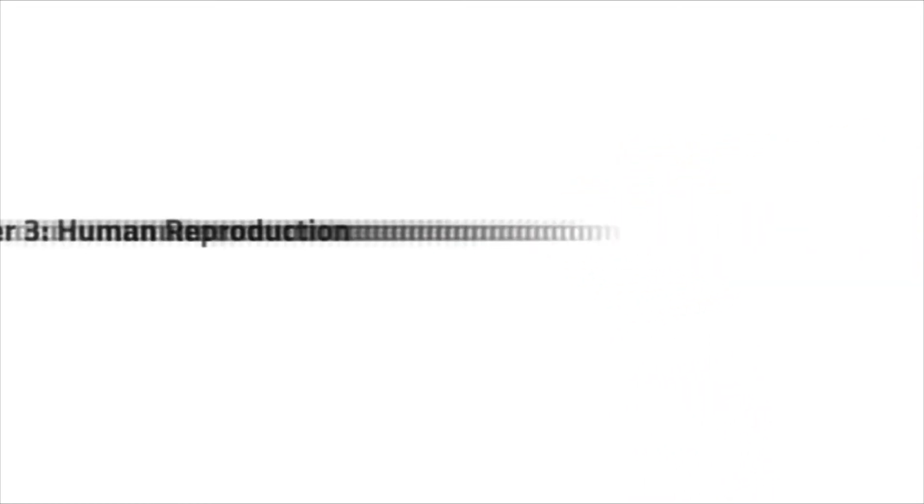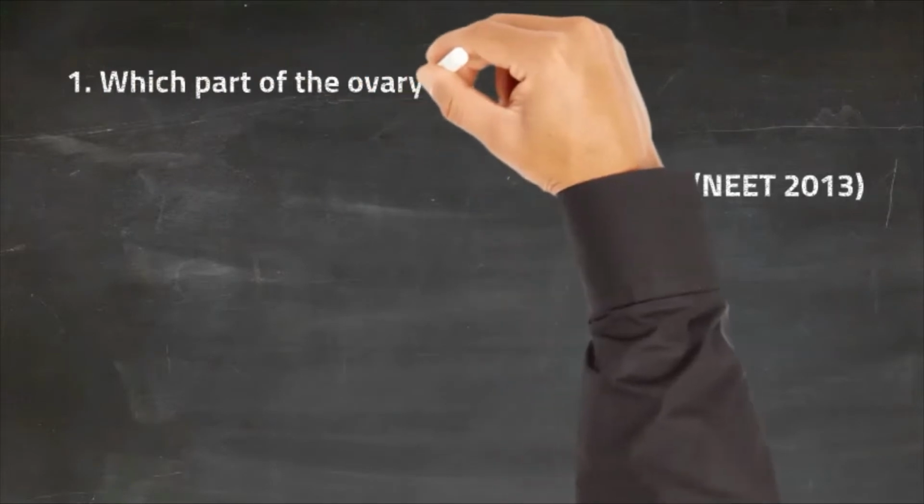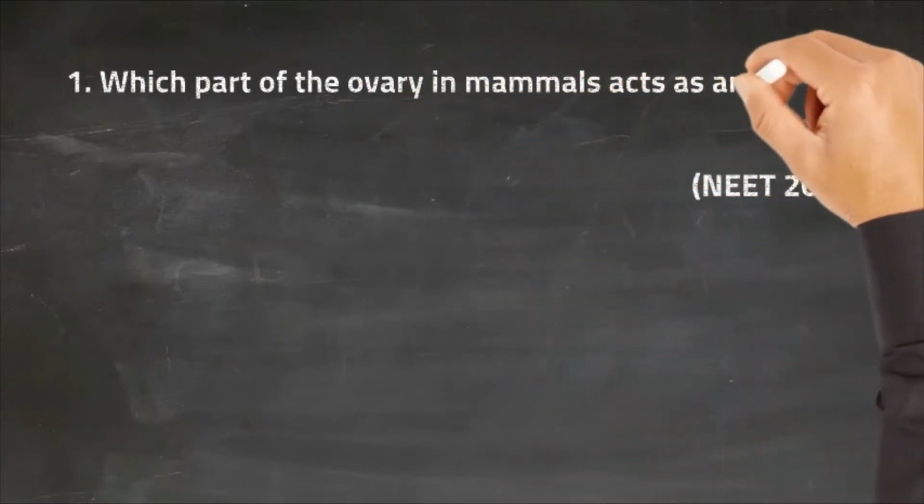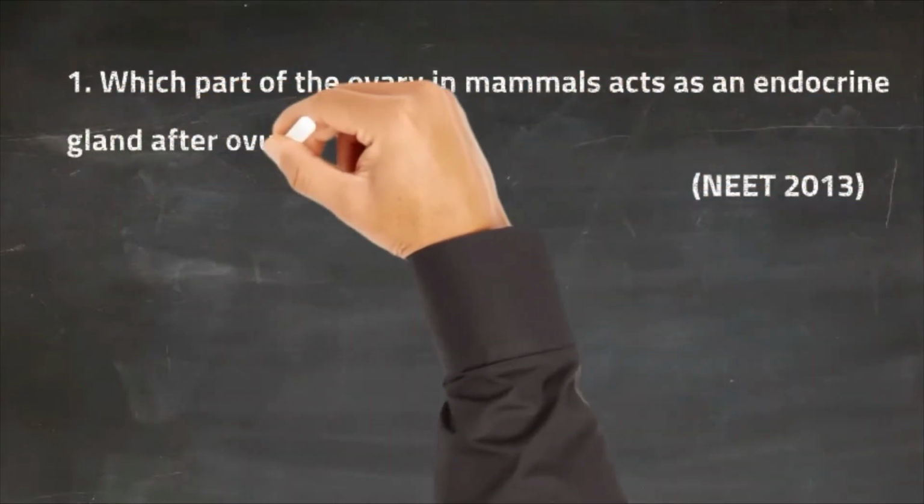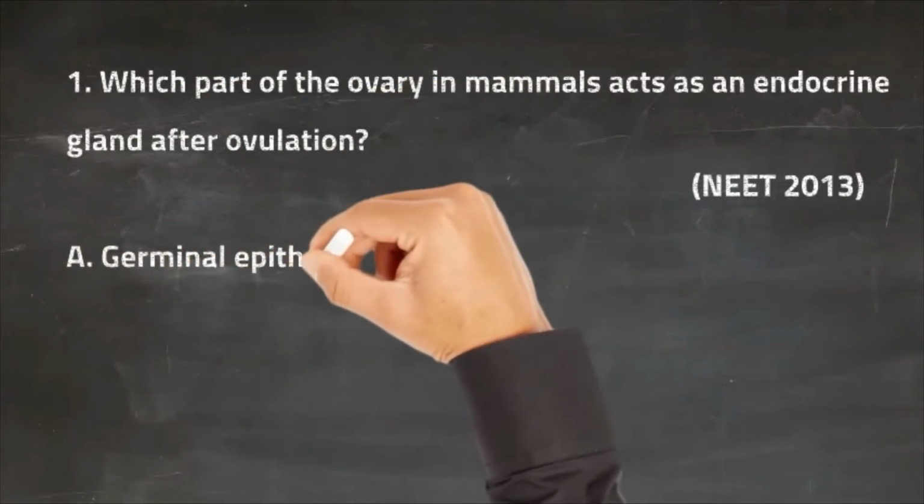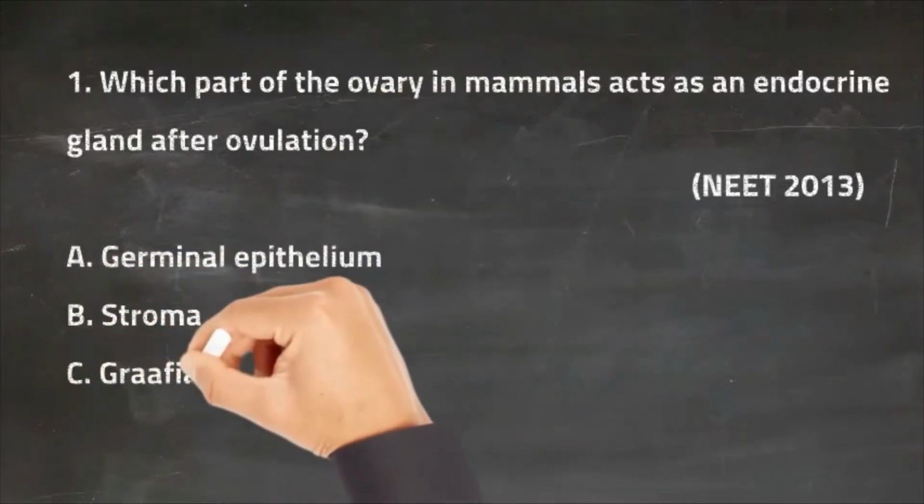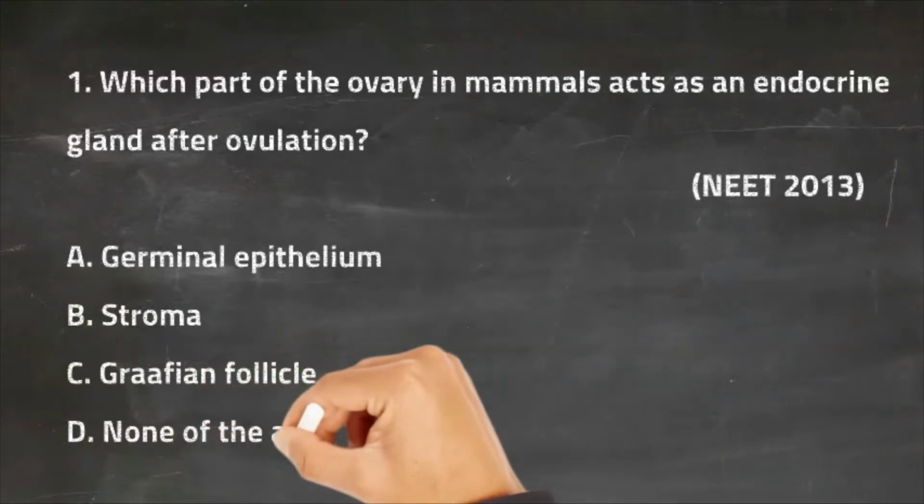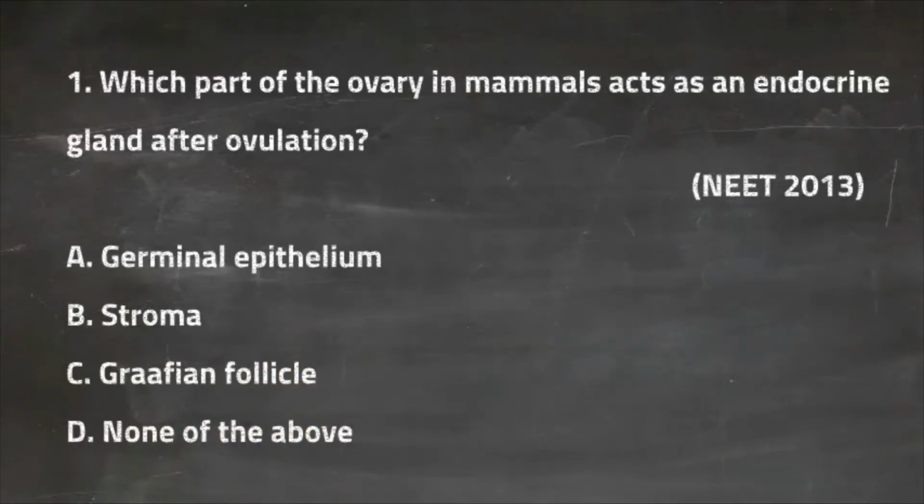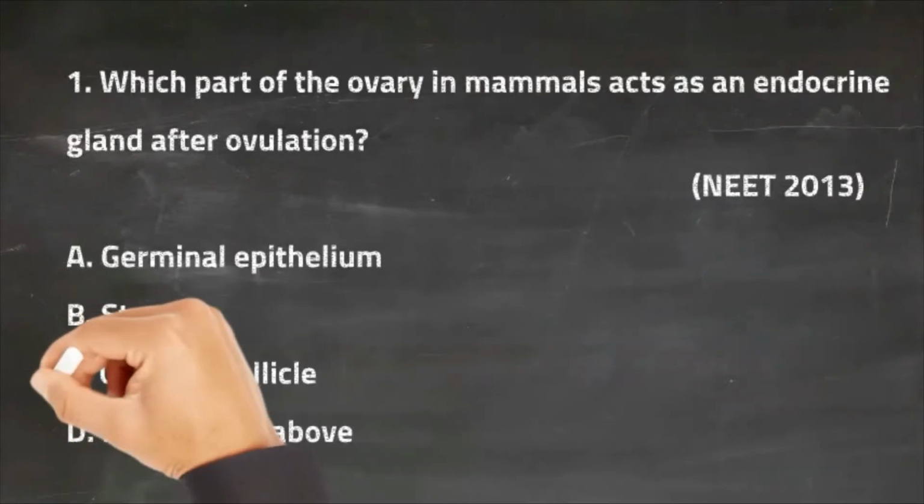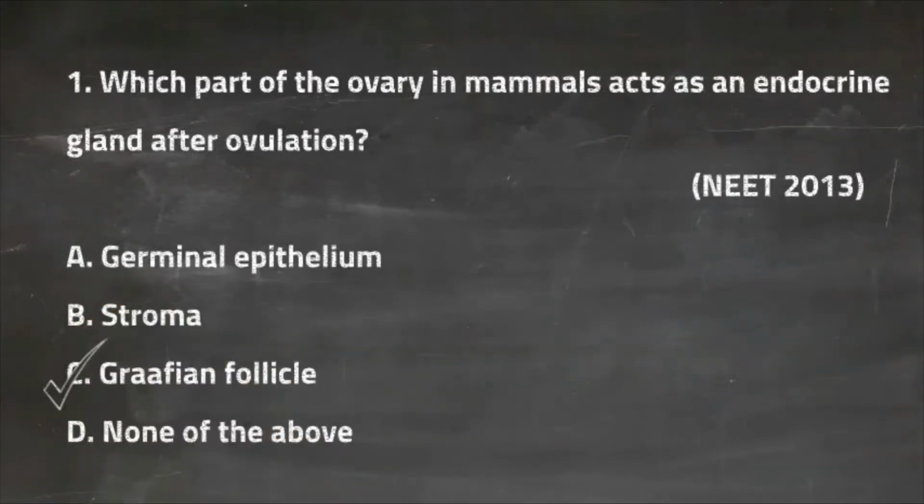So the very first question which we are having, that is, which part of the ovary in mammals acts as an endocrine gland after ovulation? So the first option is germinal epithelium, the second option is stroma, the third option is Graafian follicle, and the last option is none of the above. So the right answer for this question is option C, and that is Graafian follicle.